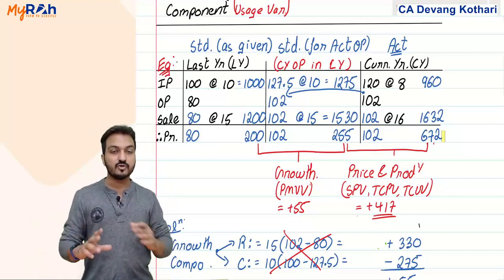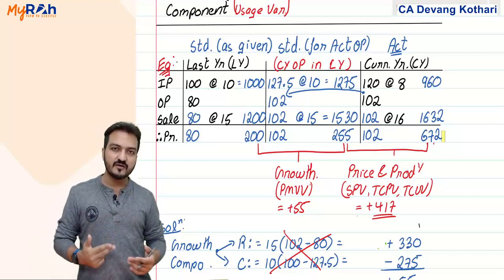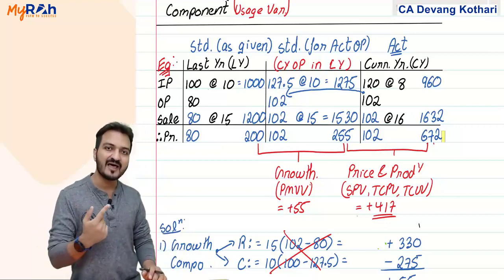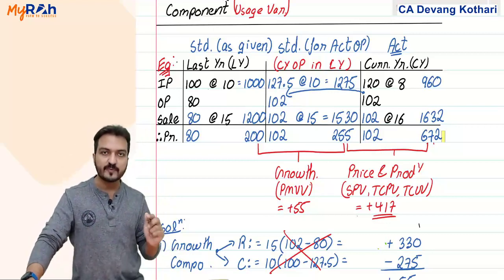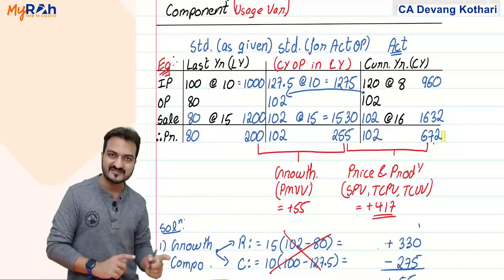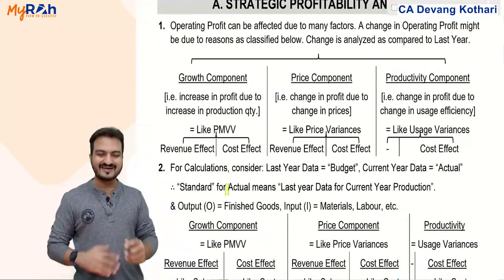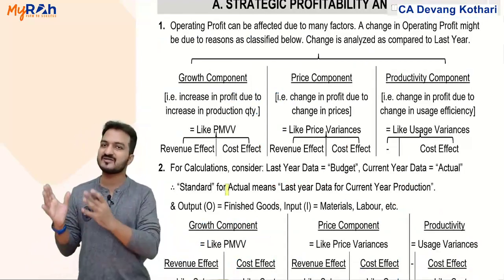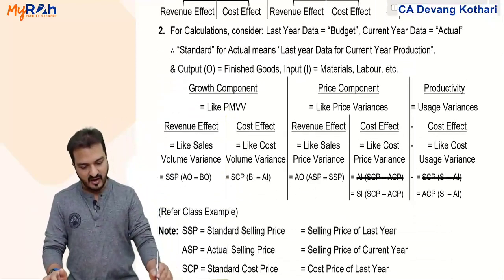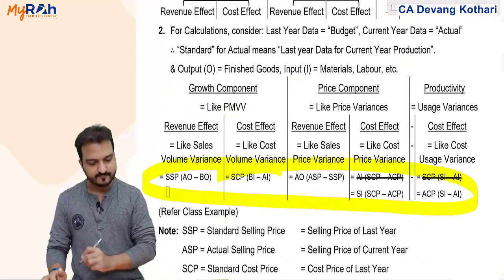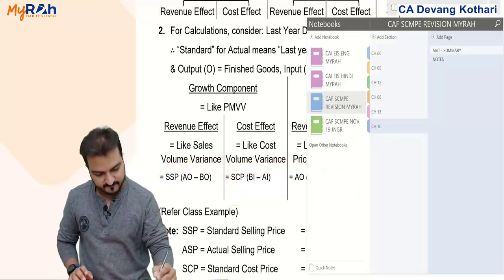Well, to compare this, I changed some names over here, and I'm changing the names just to make you realize similarities of this with standard costing. As such, the formulas under this topic are not the ones that I'm showing you in my summary, but in my summary I will be showing you formulas so that it looks similar to your standard costing variance calculations. Yes, so notice, for calculation purpose I have created some formulas over here, but these formulas I have derived from what you have learned in standard costing.